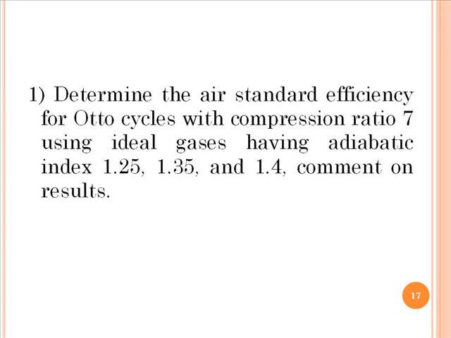The data for the first numerical is given here. Determine the air standard efficiency of Otto cycle with a compression ratio 7 using the ideal gas having adiabatic index of 1.25, 1.35 and 1.4, and also comment on the result. Now let us see how we have to solve it. This is a very simple numerical. In a competitive exam this will carry 1 or 2 marks, and we have to find the efficiency for Otto cycle.